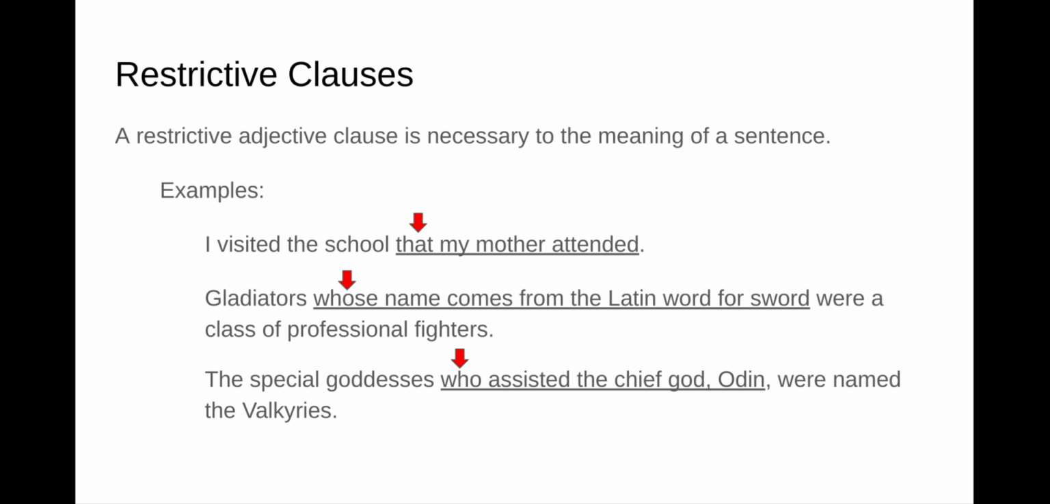Second example, gladiators whose name comes from the Latin word for sword were a class of professional fighters. And the special goddesses who assisted the chief god Odin were named the Valkyries. Now, notice none of those are set off by commas because they are restrictive. They have to be there. Now, if you see the arrows that I put there, remember those are the relative pronouns that help us to find those clauses. So keep looking for those to help you find the clauses, whether they are restrictive or non-restrictive.